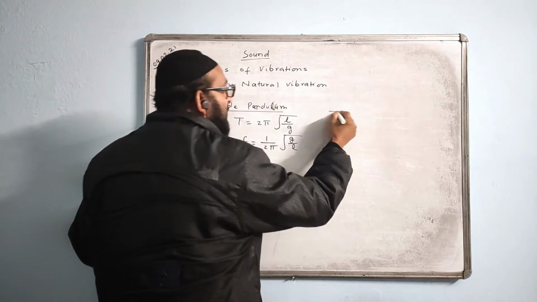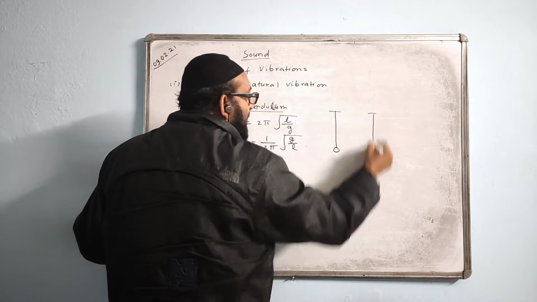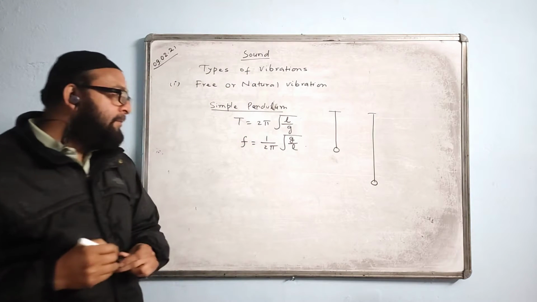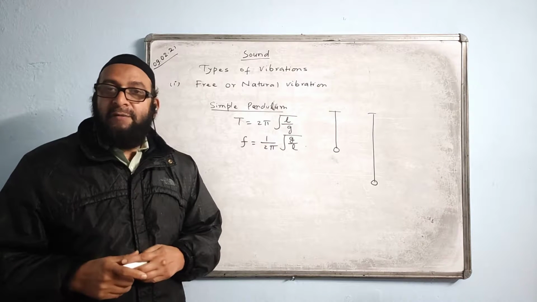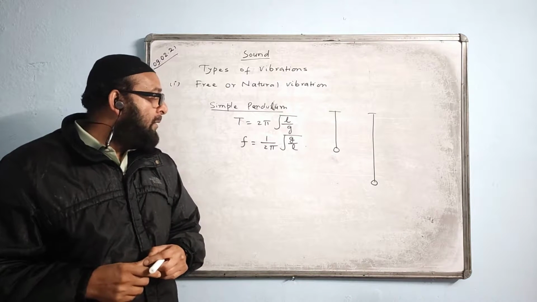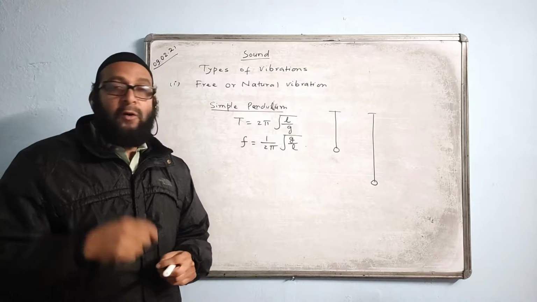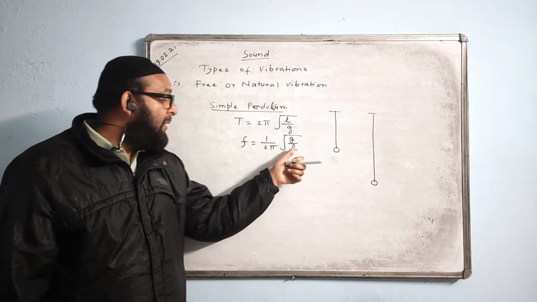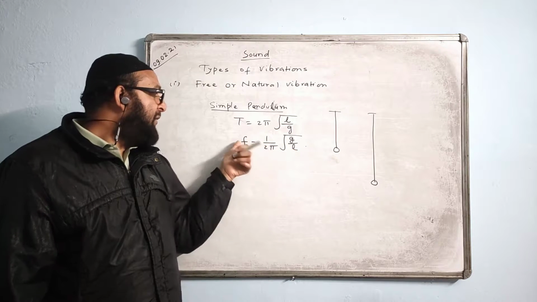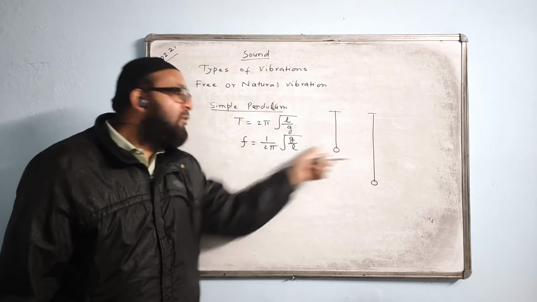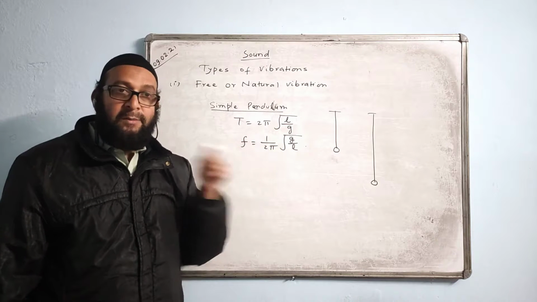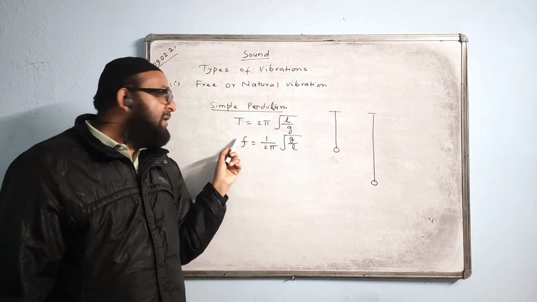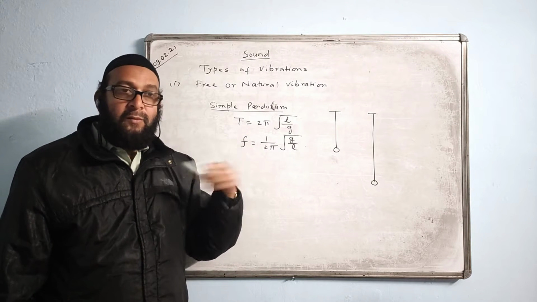They ask questions like this: we have a smaller pendulum and a longer pendulum. Which of them will oscillate faster, the smaller one or the bigger one? The answer is the smaller one. When the length is less, then frequency is more, which means more oscillations in 1 second, so it's moving faster. For the other one, the length is longer, so the frequency is less. So it will move slower.